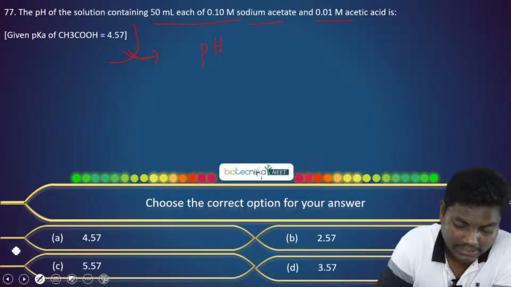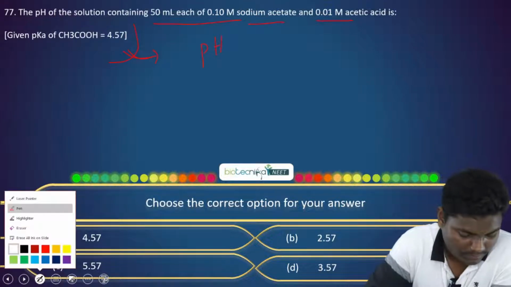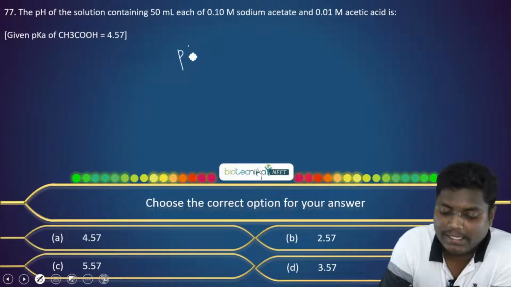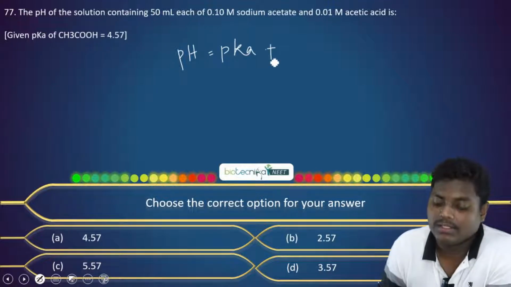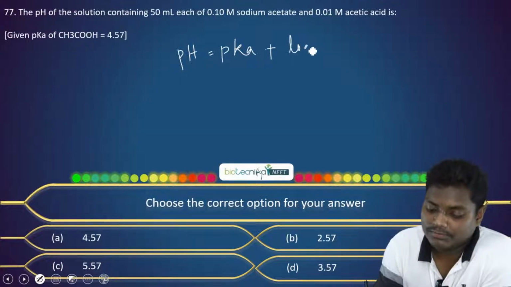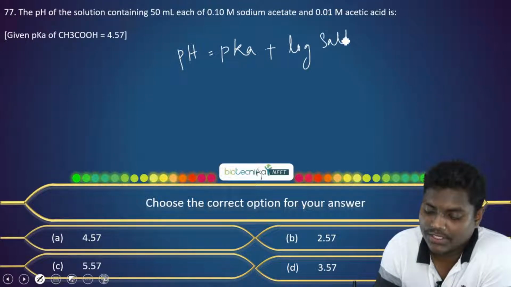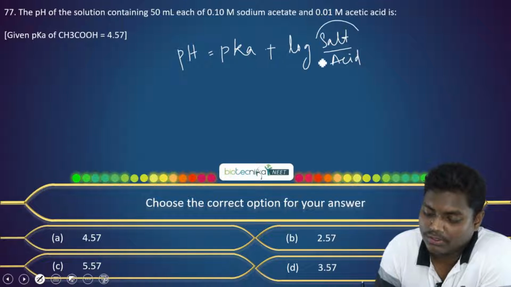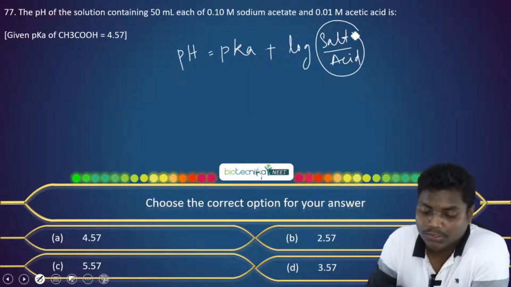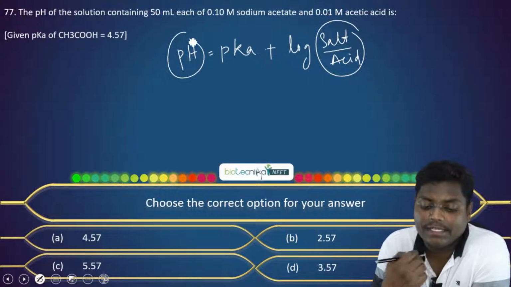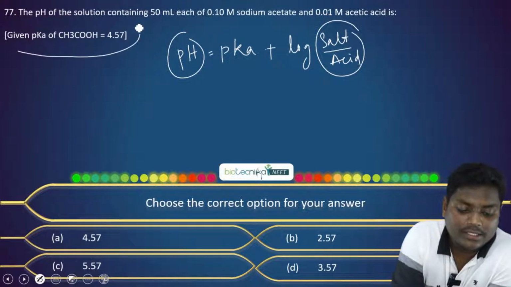pH is equal to pKa plus log of salt concentration divided by the acid concentration. So we have everything that we need. It is also given as the pKa.